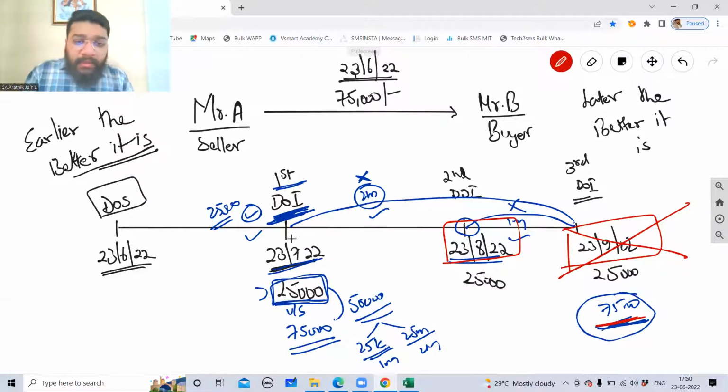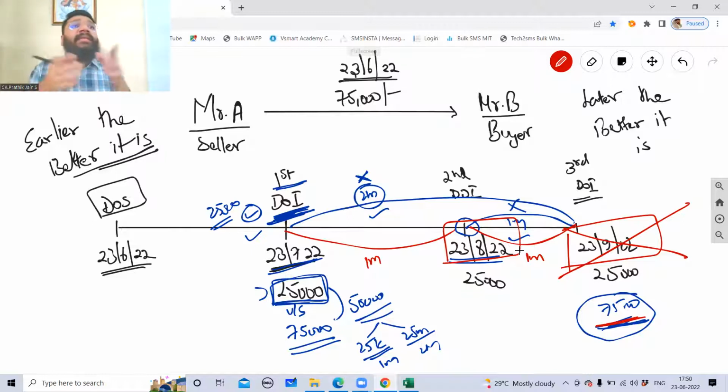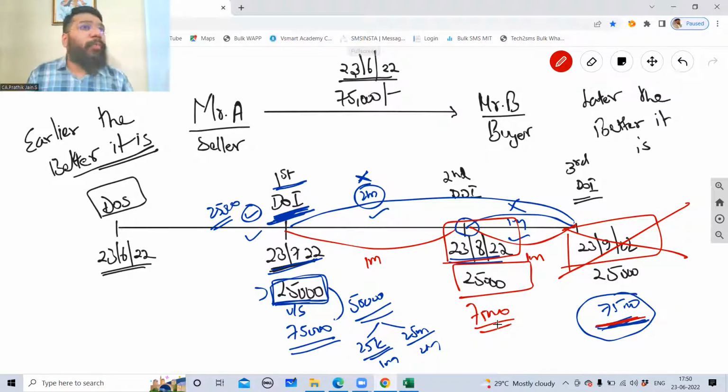Why? Because the interval between two consecutive payments is the same, 1 month and 1 month. Both the periods are the same here. It is equal installments. So the center point is 23 August. So if you make the full 75,000 rupees payment here, both of them will gain equally. Nobody will lose anything. Are you able to follow?